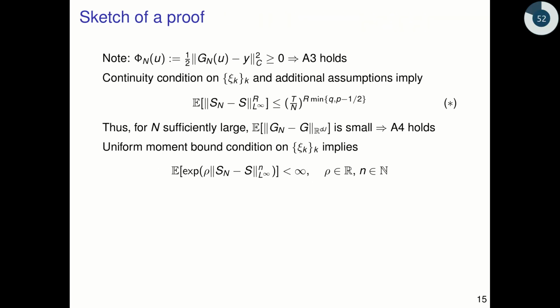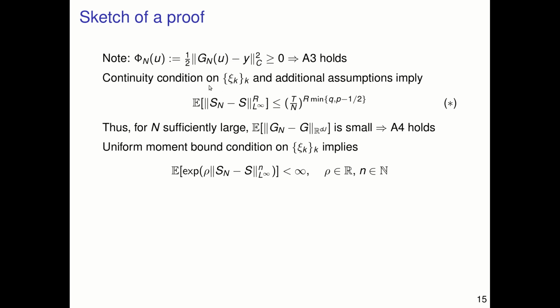Let's sketch the proof of this theorem very quickly. Note that the random approximate misfit phi n is automatically non-negative. We're assuming here Gaussian noise, so the square of a quadratic norm is non-negative, and this implies that the first assumption A3 holds.